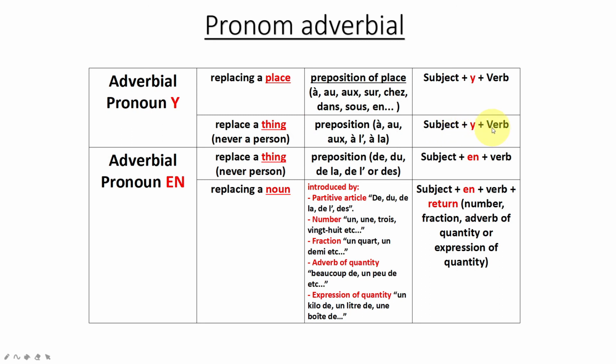The structure of the sentence with the pronoun should be subject plus pronoun y plus verb. Now, for the adverbial pronoun en, we use it to replace a thing, but never a person, introduced by the preposition de: du, de la, de l', or des, and the structure of the sentence will be subject plus the pronoun en plus the verb. Finally, the adverbial pronoun en can also be used to replace a noun introduced by partitive articles, number, fraction, adverb of quantity, or expression of quantity. Okay, this is very important.